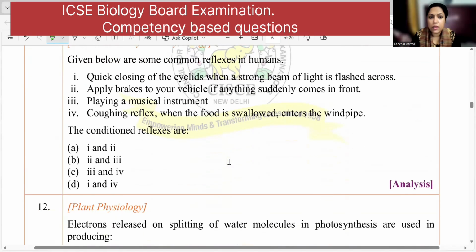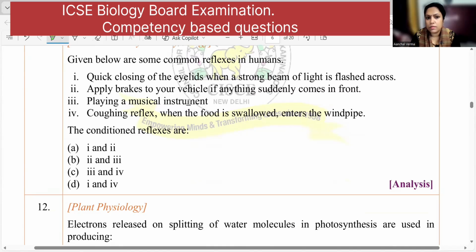Next one, given below are some common reflexes in human beings. The conditioned reflexes you have to find out. So quick closing of eyelids when a strong beam of light is flashed, that is your natural reflex. Applying brake to your vehicle, that is your conditioned reflex. Playing a musical instrument, playing a musical instrument is what?